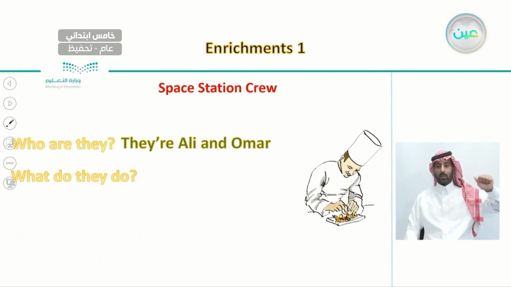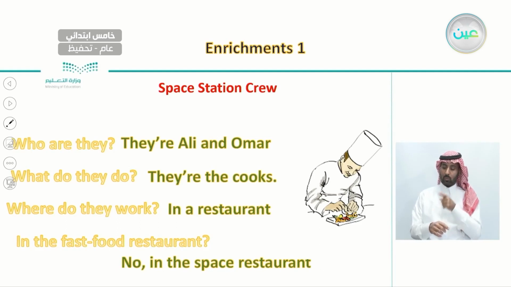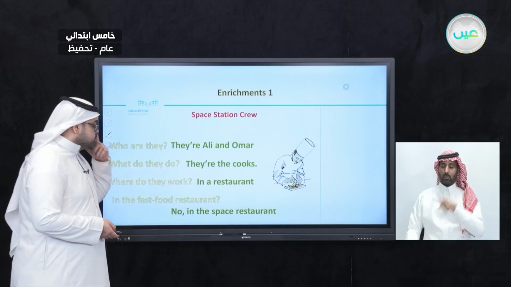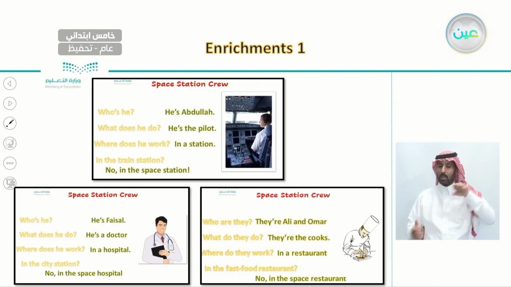And after this, we got to know 2 people who are Ali and Umar. And what do they do? They are cooks. And where do they work? They work in a restaurant, not any kind of restaurant, but a space restaurant. So this is the crew, the space station crew. We learn about Abdullah, Faisal, Ali, and Umar, and what each one of them does.